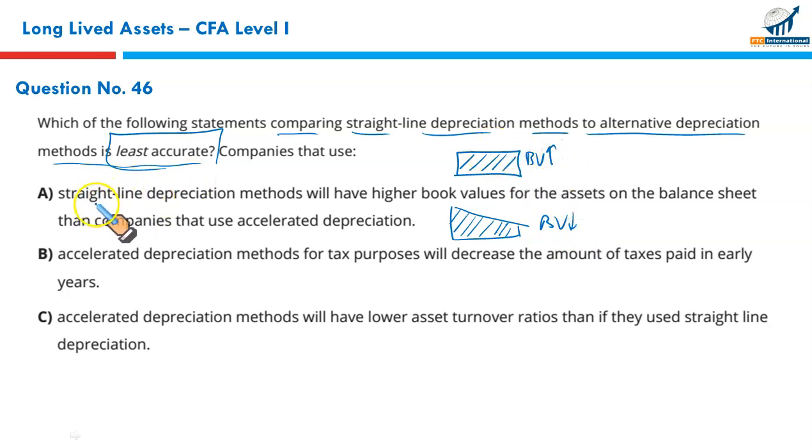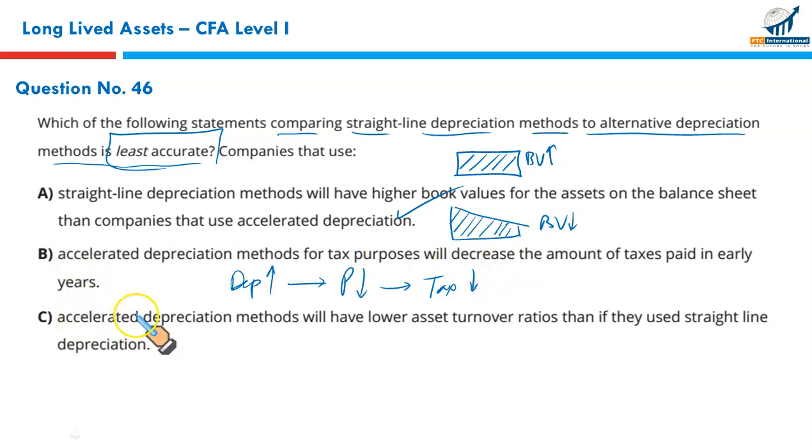So this is a true statement. Straight line depreciation method will have higher book value for the assets on the balance sheet. It's a true statement. We are looking for the least accurate one. B. Accelerated depreciation method for tax purposes will decrease the amount of taxes paid in early years. Now this is true. Under accelerated depreciation method, depreciation rate would be higher, depreciation expense would be higher. Resultantly, when depreciation is higher, your profit would be lower, and hence your tax payable will be lower as well. So this is a correct statement also.